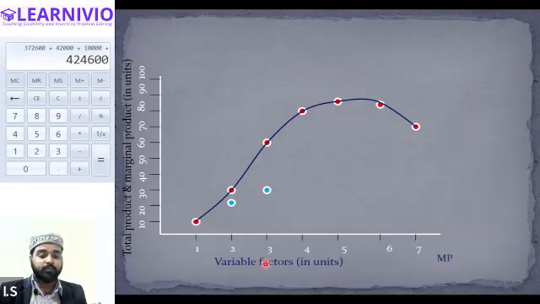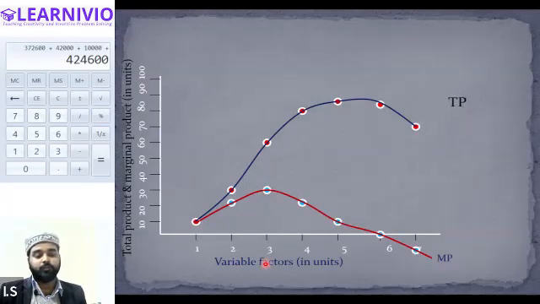But as soon as the fourth labor is added, marginal product starts declining. With the fourth labor, marginal product declined to 20 again. And when the fifth labor is added, marginal product is only 5. When the sixth labor is added, marginal product becomes 0. And when finally the seventh labor is added, marginal product becomes negative. So this is the negative. By adding all the dots, we will be able to draw a diagram. This will be something like that. Okay. So this is the marginal product and that is total product. Is the diagram clear?